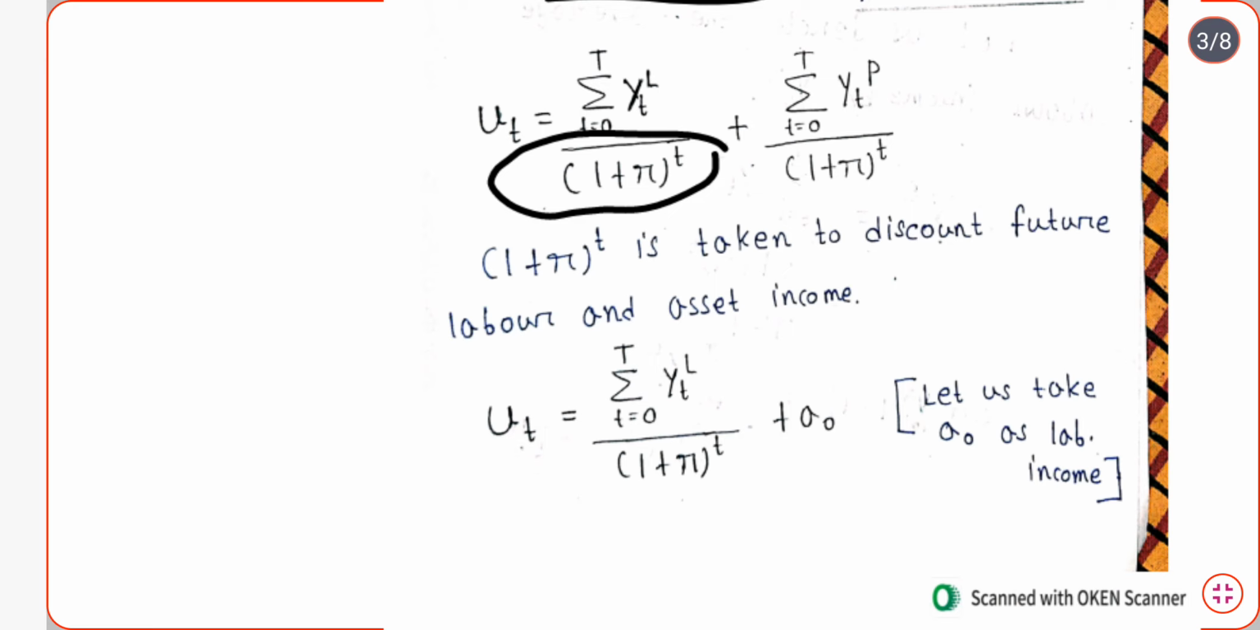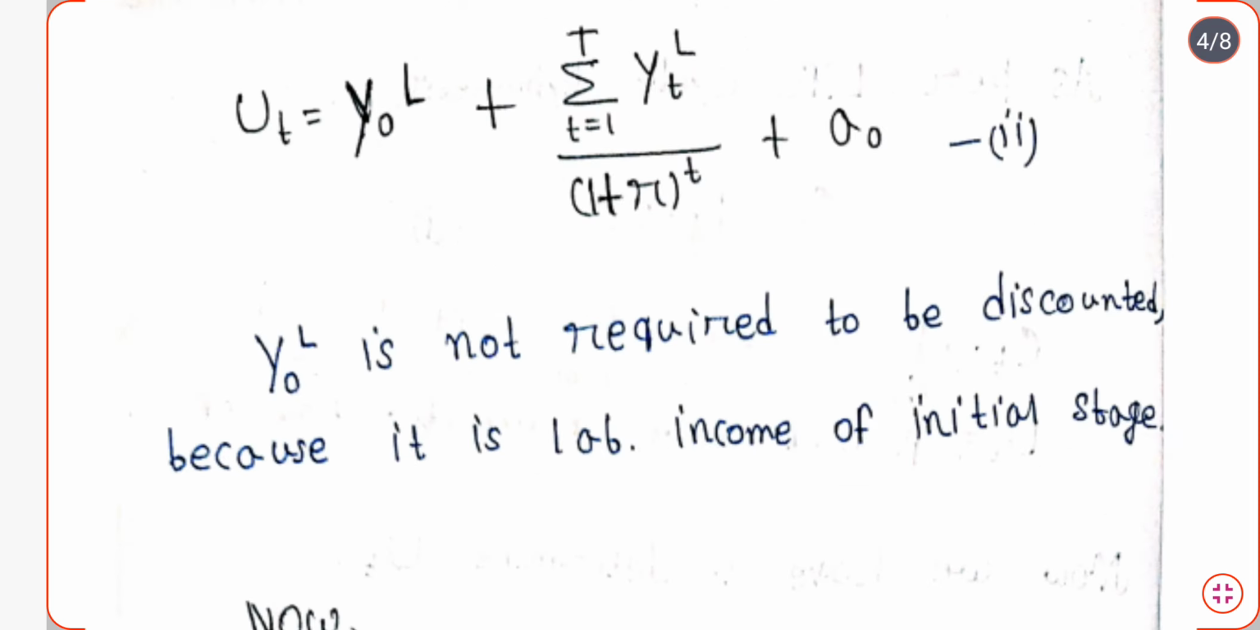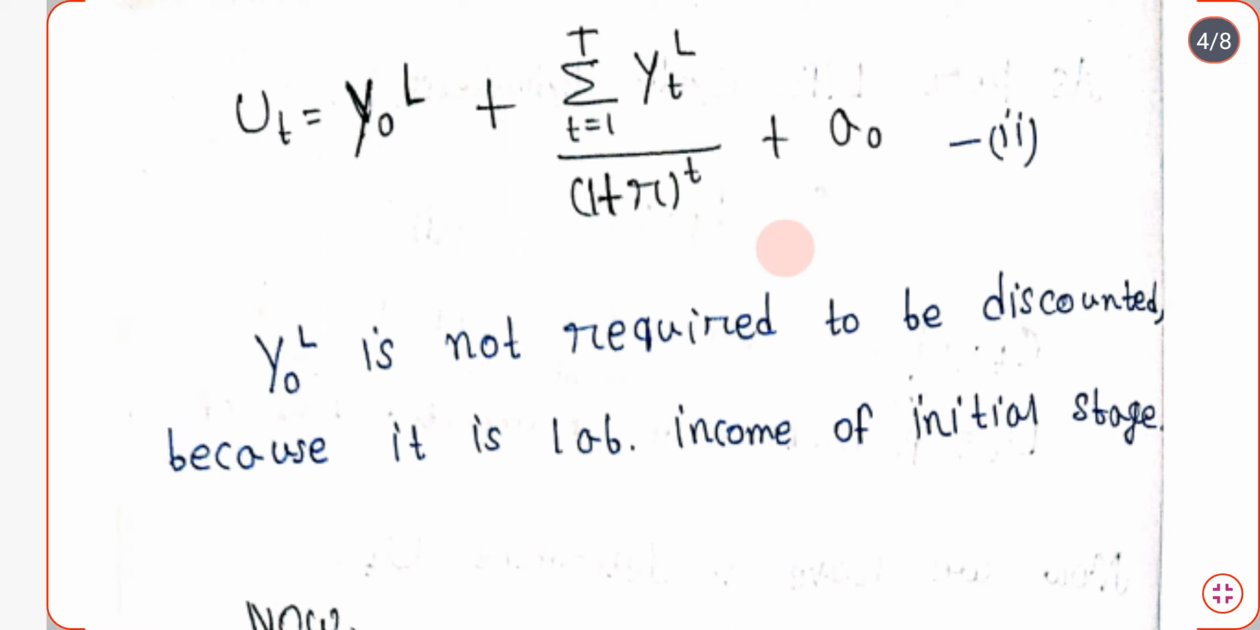Now this portion is basically our asset income, and we have denoted this asset income as A0, and the other part remained the same. Now our UT has become different. Initially it was summation t is equal to 0 to T of YTL by 1 plus r to the power t. Now we have taken here summation t is equal to 1 to T.